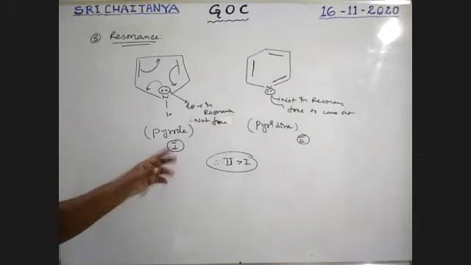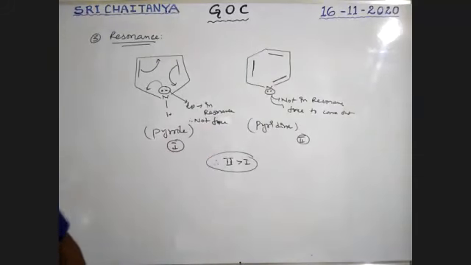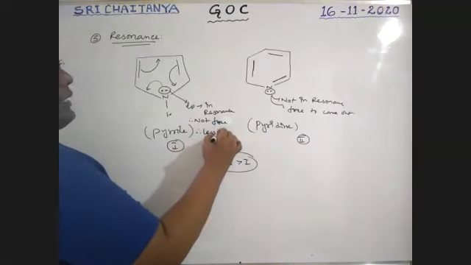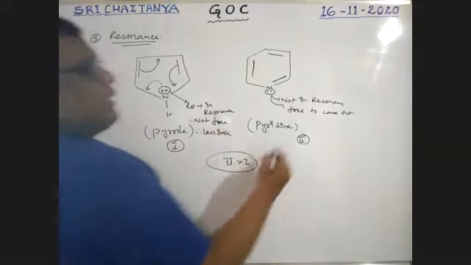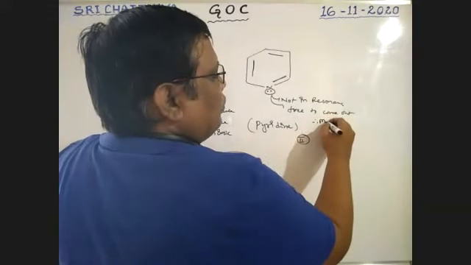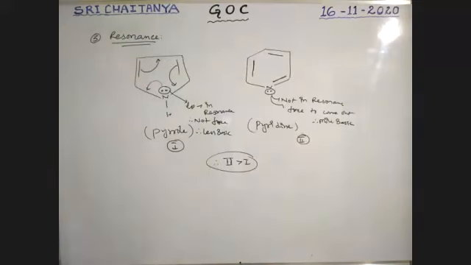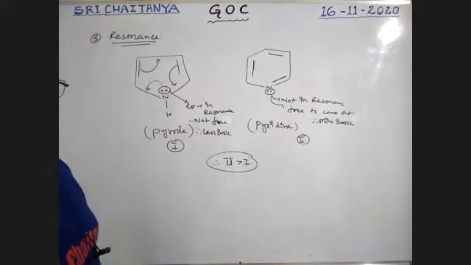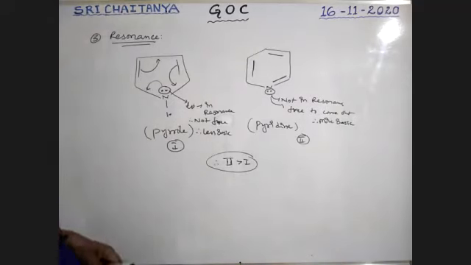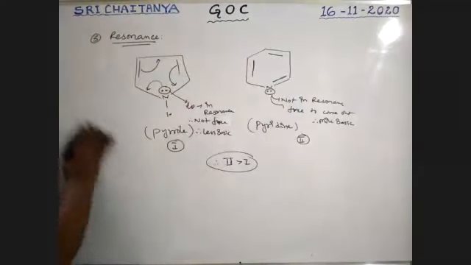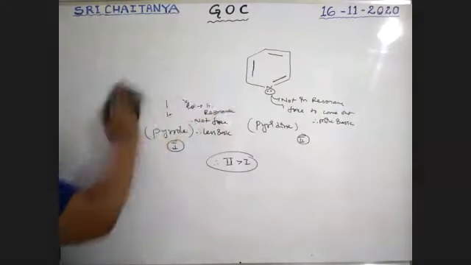It is less basic, it is more basic. So not free, therefore less basic. It is free to come out, therefore more basic. That means pyridine is more basic than pyrrole. Next, one more effect, boys. That is, the steric effect may also play an important role in explaining basic nature.